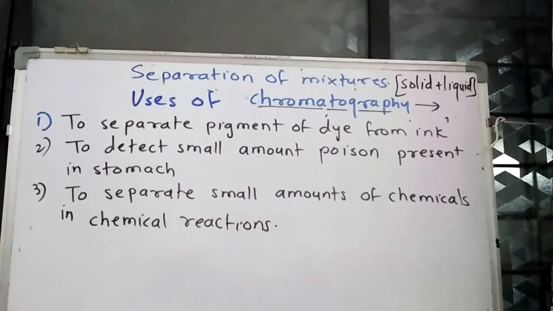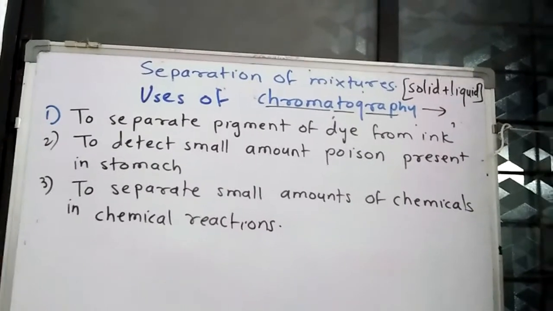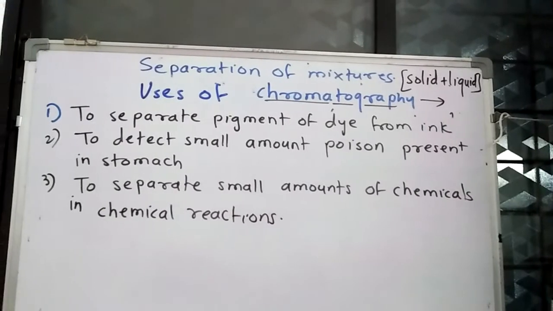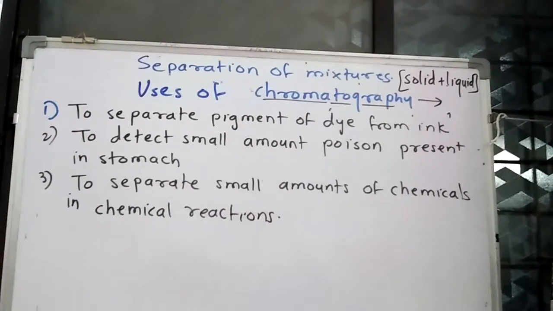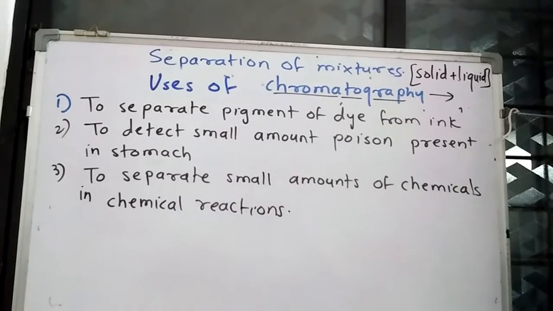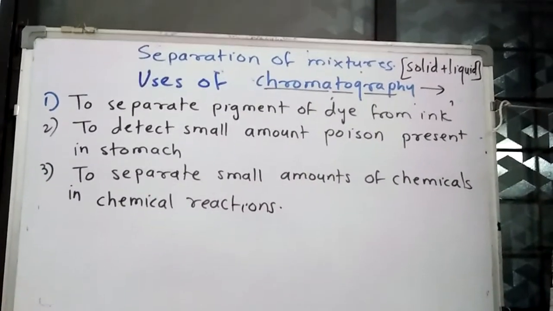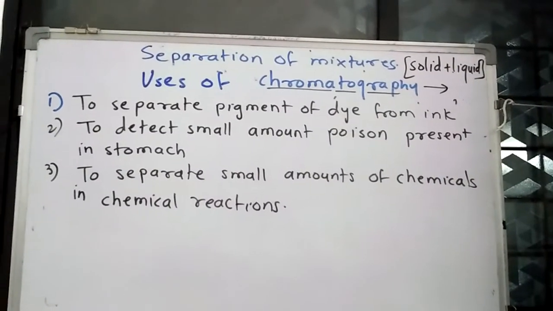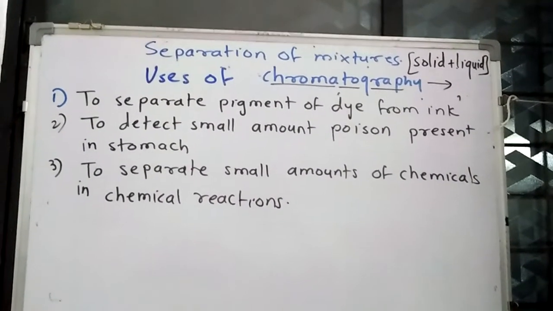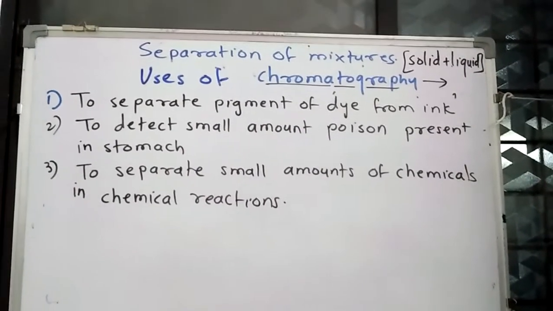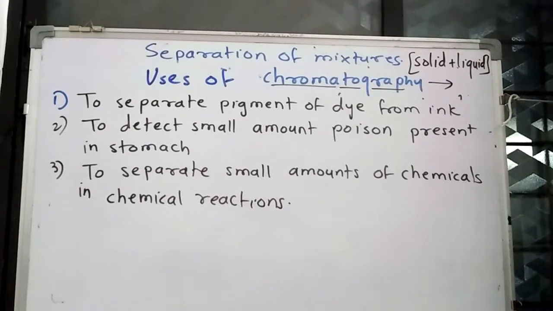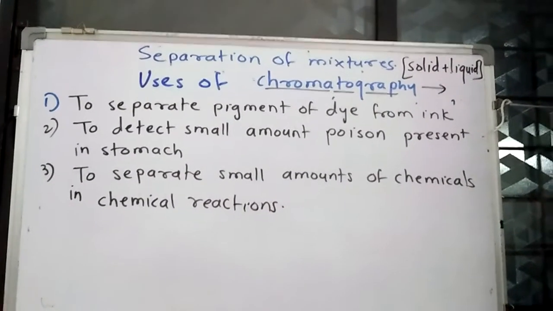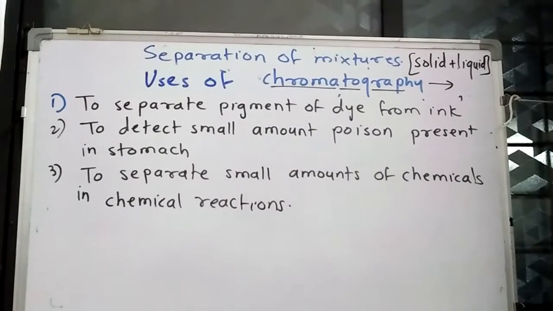Uses of chromatography. We have just seen the first use, to separate pigments or dyes from ink. It is also used to find out a small amount of poison if it is present in the stomach or urinary bladder. If poison or any other chemicals or drugs are present in the stomach or urinary bladder in very small amounts, chromatography is used to find them out in forensic science.